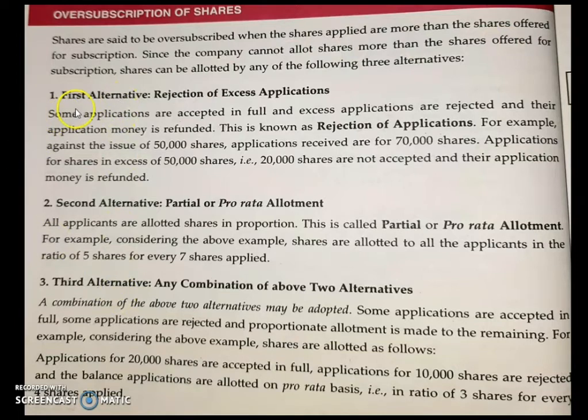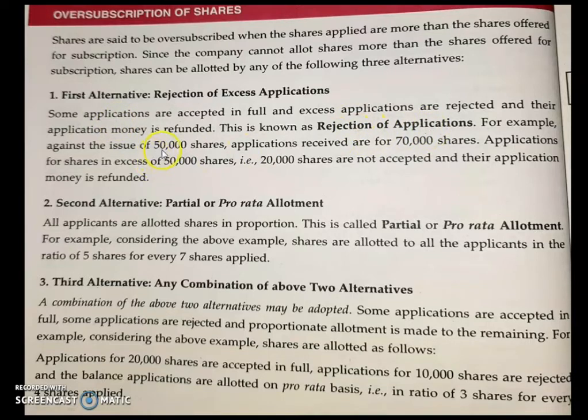The company can go with the first alternative, that is rejection of excess application. Whatever is received in excess, that money will be refunded back to the shareholders, and those applications will be rejected. That is known as rejection of application.